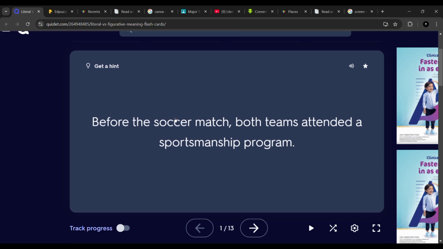Mr. Macarndon will provide some items or sentences that showcase the literal and figurative languages. Please try to guess the answers. So now, let's try to guess the answer of this sentence. Before the soccer match, both teams attended a sportsmanship program. Is it a literal or figurative?